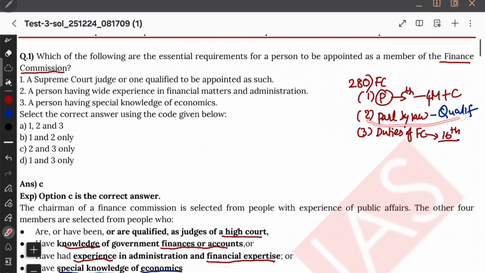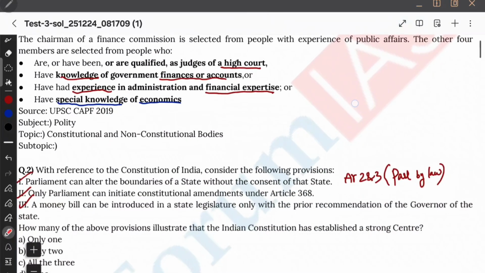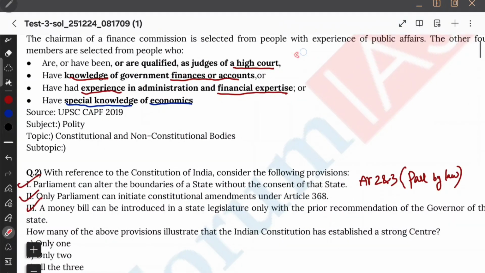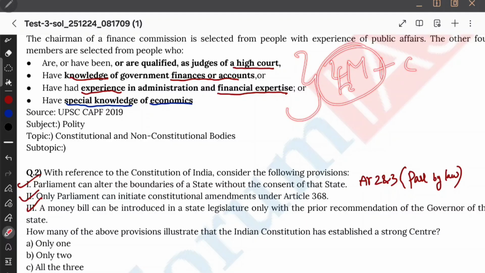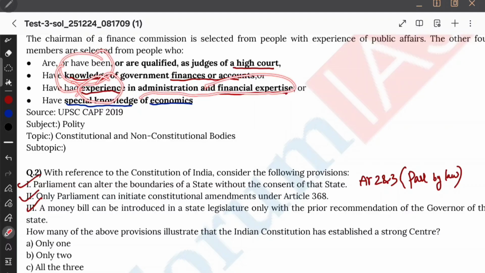Now, Parliament by law should prescribe certain qualifications. Actually, I think Parliament already did that. For example, the members of the Finance Commission, the 4 members that we said, need to have certain qualifications. They must be qualified to be a High Court judge, and they must have knowledge in finances or accounts. Knowledge as well as experience is needed. So experience in the administration and finance expertise. Special knowledge in economics is also needed. Okay. Knowledge in what? Government finance and accounts. And experience in finance. That's all. And special knowledge in economics, and qualification as a High Court judge is enough.